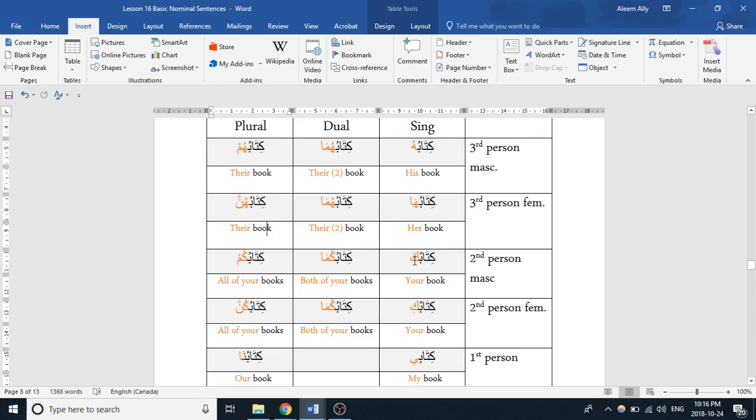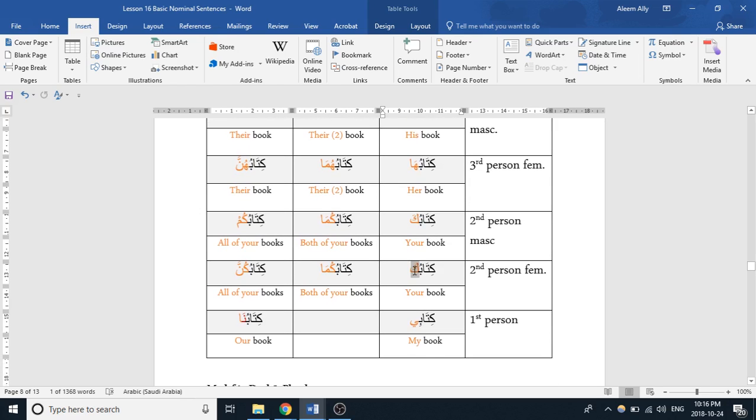And then we have kitabuka. So when anta is attached to a noun, it becomes a kaf with a fatha. And that continues. So antuma becomes kuma, antum becomes kum. So kitabuka means your book, kitabukuma means both of your books, kitabukum, all of your books. And then anti, when attached to a noun, becomes a kaf with a kasra, and that follows for antuma, so kuma, and then antunna becomes kunna. So kitabuki, your book, feminine, kitabukuma, both of your books, kitabukunna, all of your books.